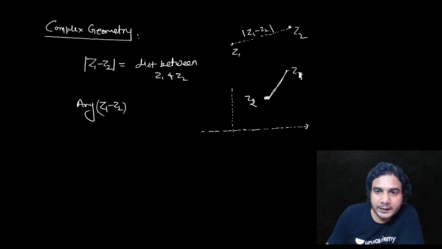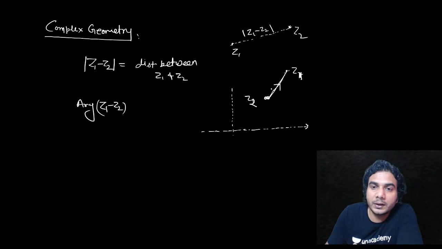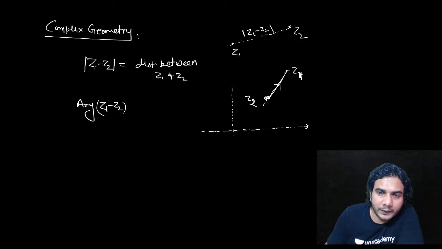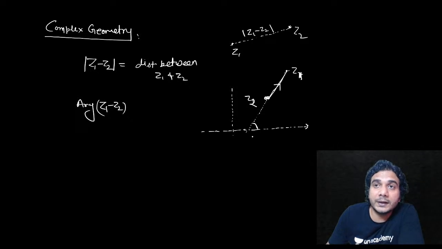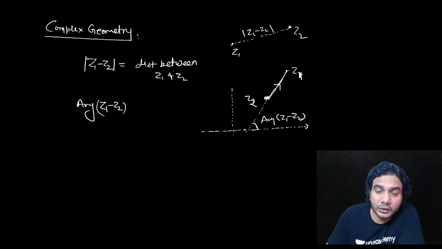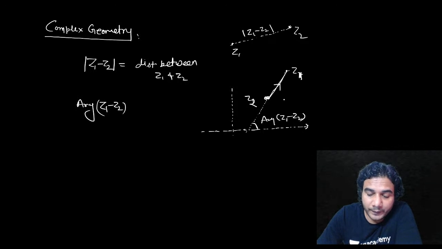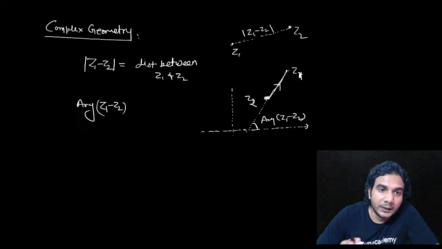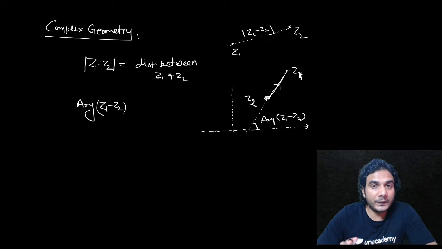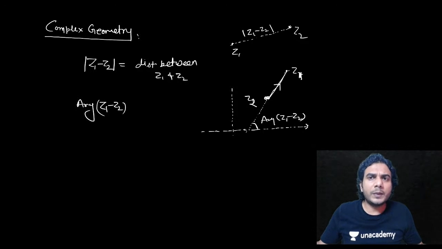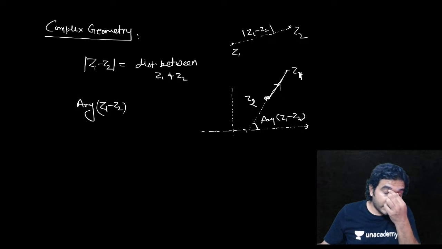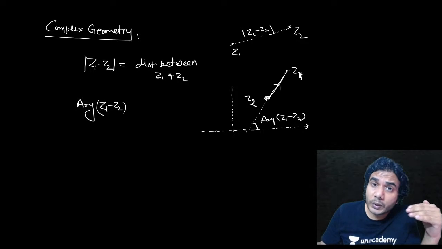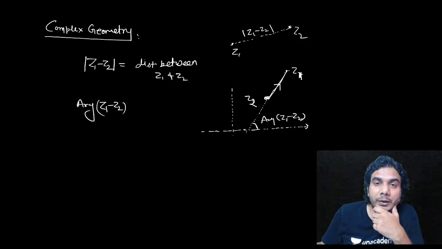When you take mod, it gives you the length, and when you take argument of z1 minus z2, the direction is towards z1, like position vectors. It represents the angle made by this z1 minus z2 vector with the x-axis. So these two are very important points, and before we begin the session, you should understand this. Mod of z1 minus z2 is the distance between z1 and z2, two complex numbers on the Argand plane, and argument of z1 minus z2 is the angle made by the vector joining z2 to z1, directed towards z1.